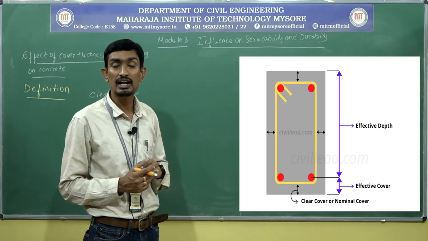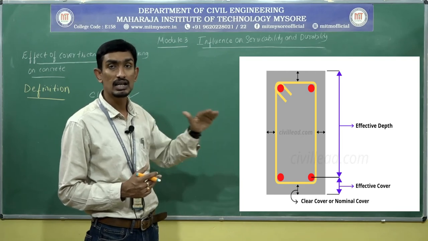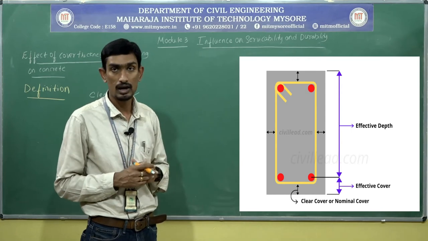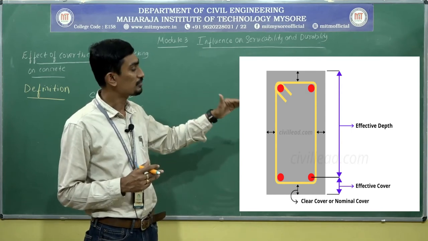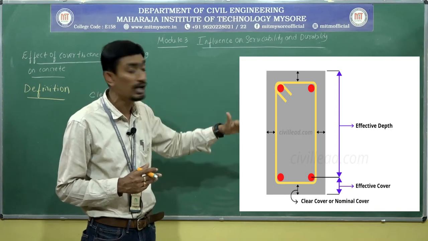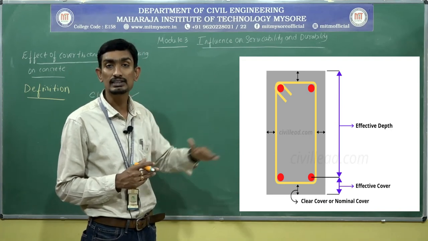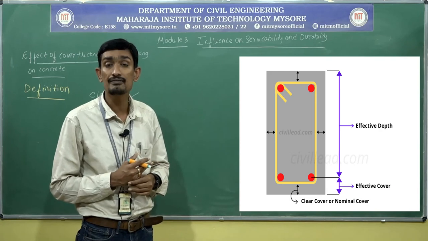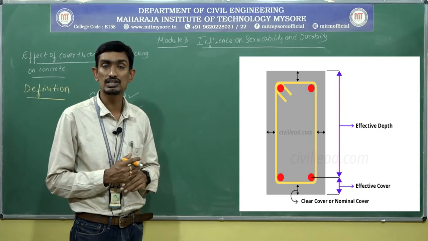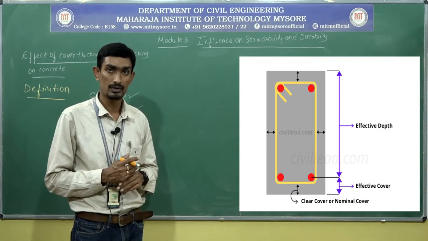Why am I specifying tension steel? Because the steel provided in the tension zone is called tension steel. It is the distance between the centroidal axis of a tension steel up to the edge of the concrete surface, which is called effective cover.